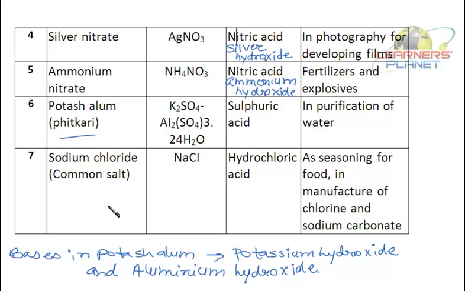Common salt, that is sodium chloride, is common salt. Acid is hydrochloric acid, and the base over here is sodium hydroxide. Right? It is used as seasoning for food and in manufacture of chlorine and sodium carbonate. So these are some of the common salts. Right? There are so many more salts, but these are some common ones.